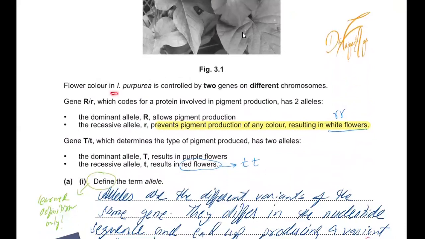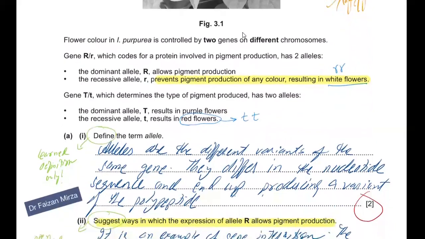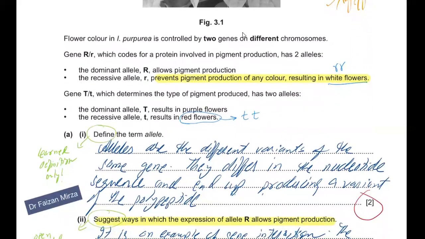Flower color and eye color in this particular species are controlled by two genes on two different chromosomes. Gene R and small r, which code for a protein involved in pigment production, has two alleles. So this is the pigment producing allele. The dominant R allows pigment production and small r prevents pigment production, resulting in a white flower. So you just annotate here that a white flower will always have a small r, irrespective of whatever else is there. If small r is there, the flower will be white. Gene T, capital T and small t, which determines the type of pigment produced, has two alleles. The dominant allele capital T shows purple flowers and small t results in red flowers. So whenever there's a small t, the flower color would actually be red.